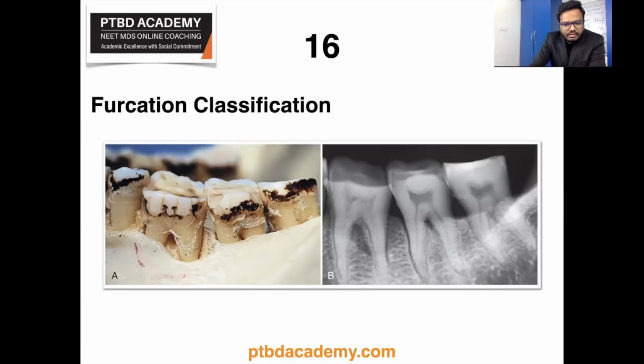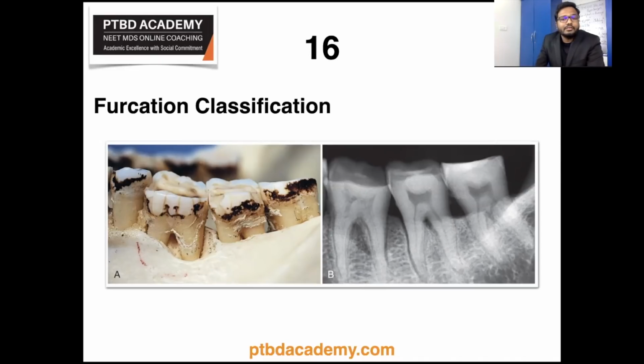Okay, and in these illustrations, the left side is the photograph, the right side is the radiograph of different degrees of bone loss in a skull. Furcation involvement is evident in the first and second molar, and also you can see, in relation to the first molar, distal angular bone loss, and also there are interdental craters in relation to the second molar, between the second and third molars, which are quite evident, right? So almost always there seems to be a question on furcation classification, furcation defects, or probes which are exclusively used for exploring these furcations. So consider this topic very, very important.